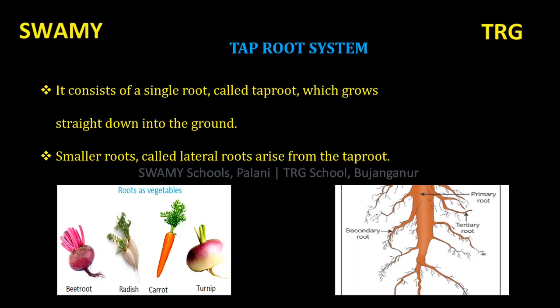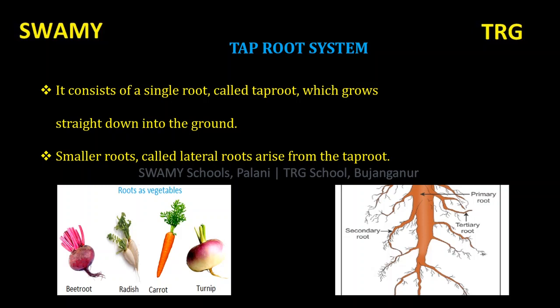Smaller roots called lateral roots arise from the taproot. All other roots are branching out from the primary root, that is called lateral roots. Lateral roots are also known as secondary roots and tertiary roots.